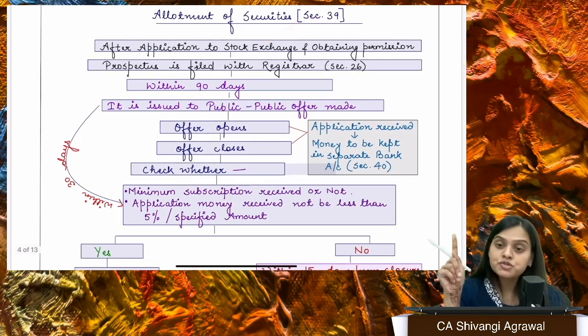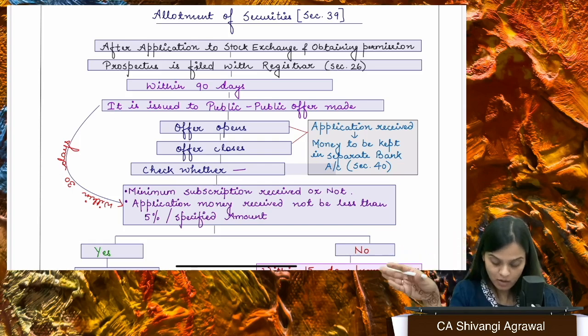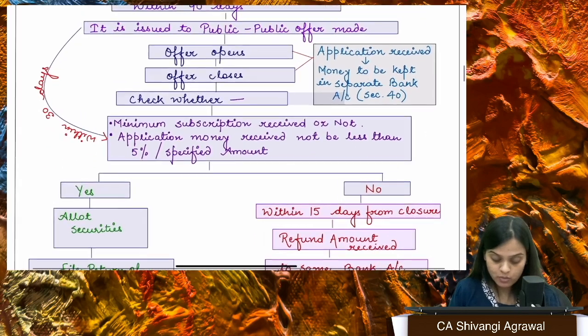We made an application to the stock exchange. We got permission from the stock exchange. We filed the prospectus with the ROC. Within 90 days, we have issued the prospectus to the public. The offer opens. Whatever money is received is kept in a separate bank account, right? That is an escrow account which is being opened.